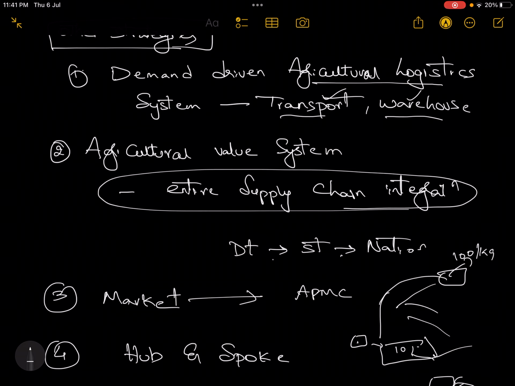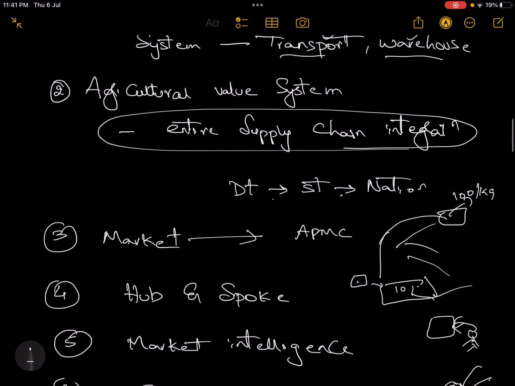You have agriculture development, like I have told you, the rural and urban areas are integratedly developed. So develop the entire supply chain of agriculture. Do not do the fragmentation in the supply chain. So develop the district, state and nation entire supply chain properly. Development will bring the forward and backward linkages, and development will also happen very well.